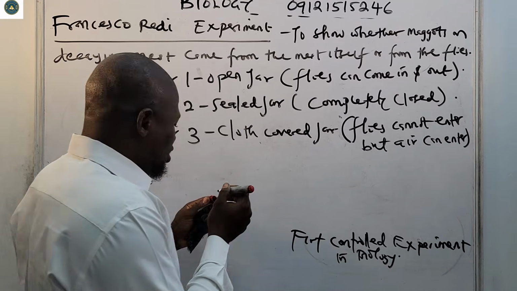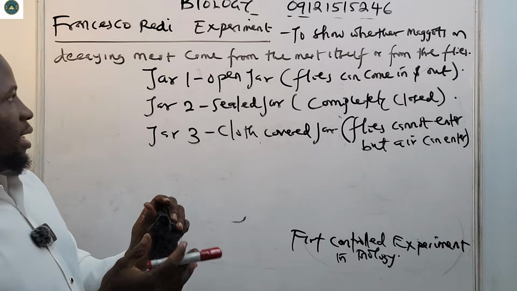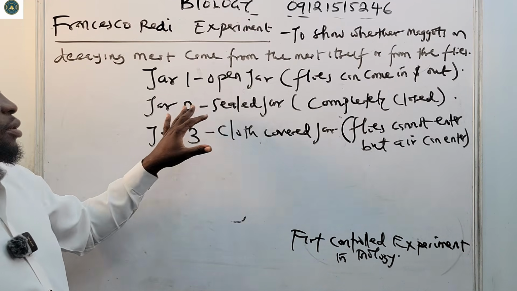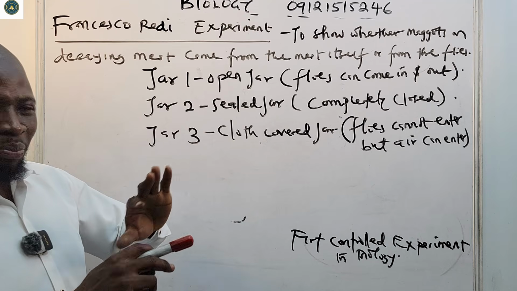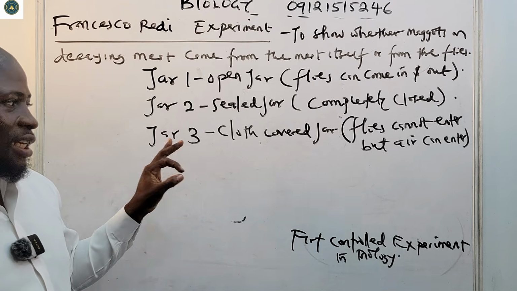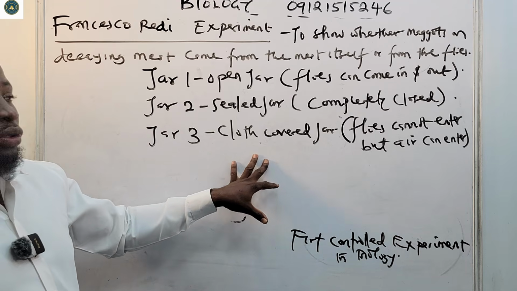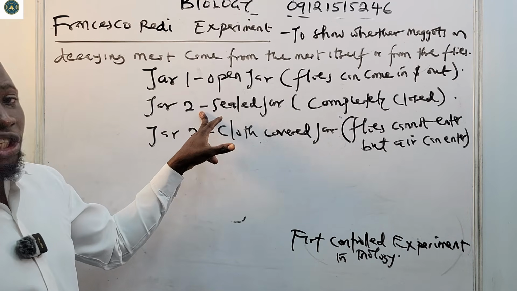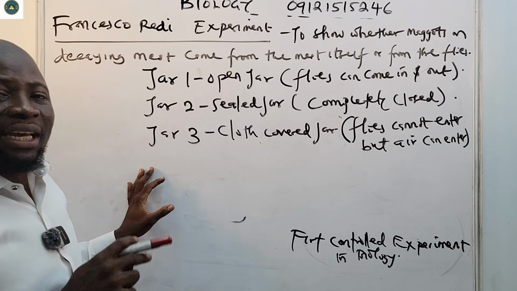So these were the 3 jars that Francesco Redi took. Jar 1, he left it open, flies can come in and out. Jar 2, it was sealed, completely closed, flies cannot come in. Then we also have jar 3, which was covered with cloth. Flies can come in, but air cannot enter. For this sealed jar, even air cannot enter because it's completely sealed.